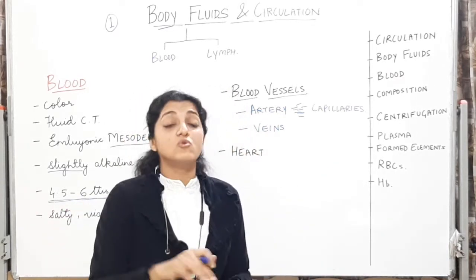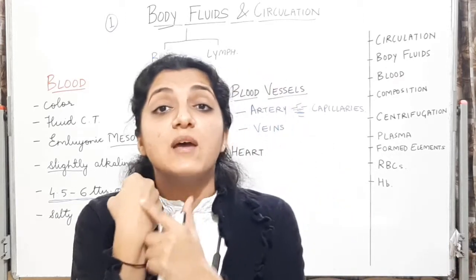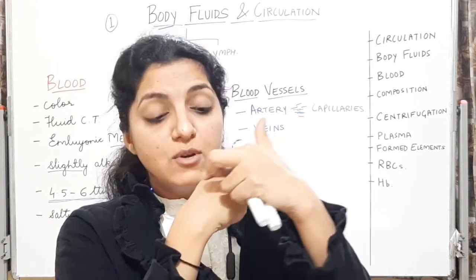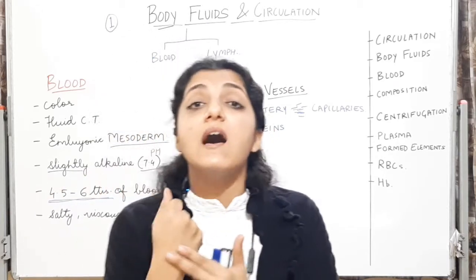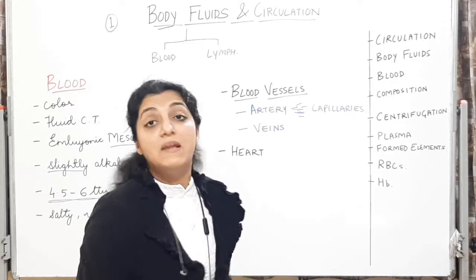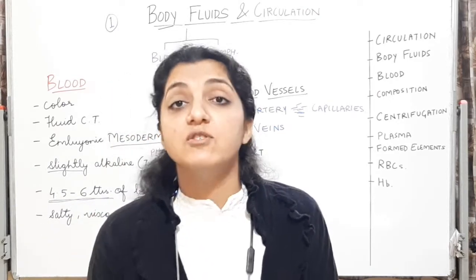Veins will be more superficial. जब हम ऐसे हाथ करके देखते हैं, these are the veins which I am seeing. Okay, with the bluish things, the bluish vessels which we see are the veins. So veins are more superficially located, whereas arteries थोड़ा सा deeply located रहती है. This is what you have to remember over here. Veins will be superficially located.